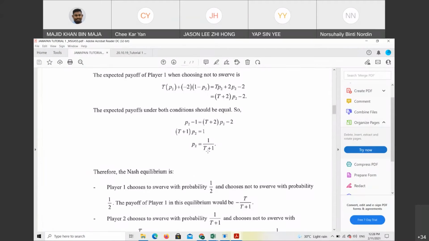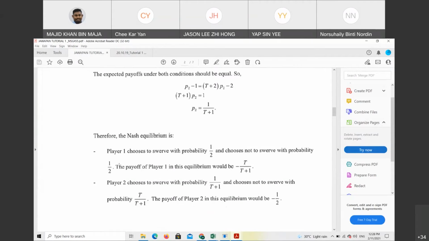So when we want to find the Nash equilibrium, player 1 chooses to swerve with probability 1 over 2 and chooses not to swerve with probability 1 over 2, because we already get 0.5 and 0.5. The payoff of player 1 in this equilibrium, after you get the probabilities, you can insert back. You can look back at our slide to see how we get the payoff in the equilibrium.